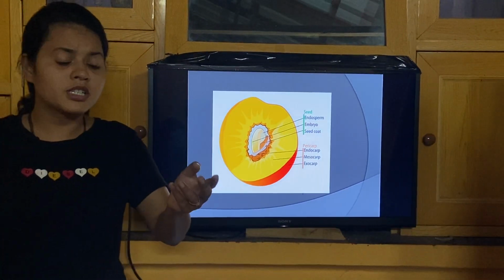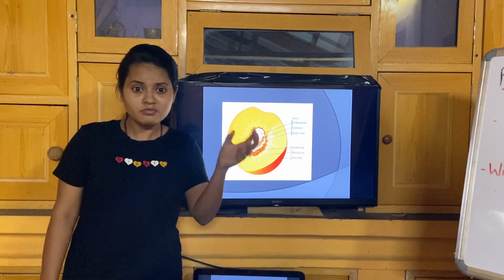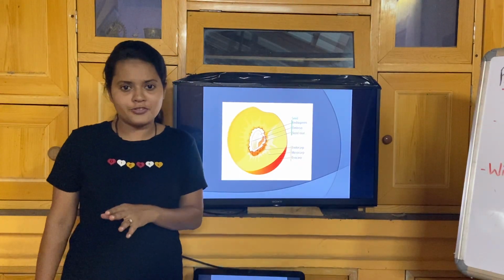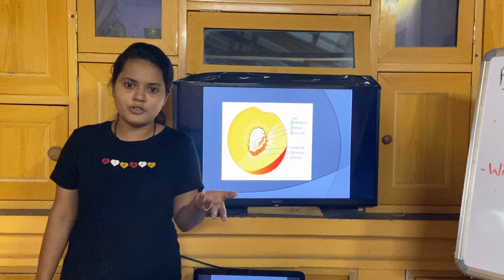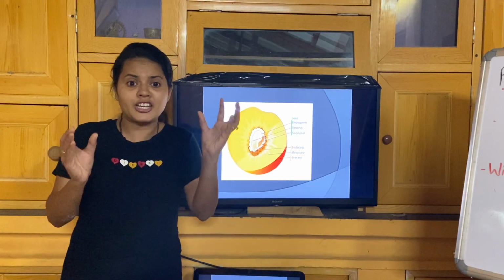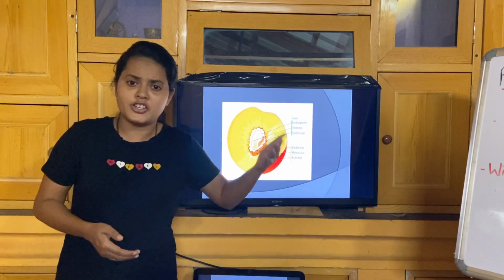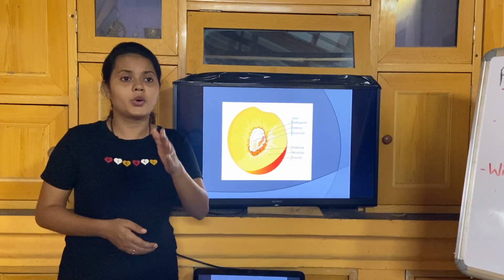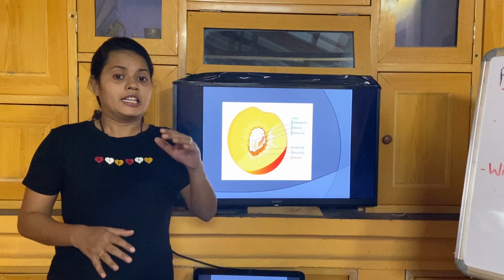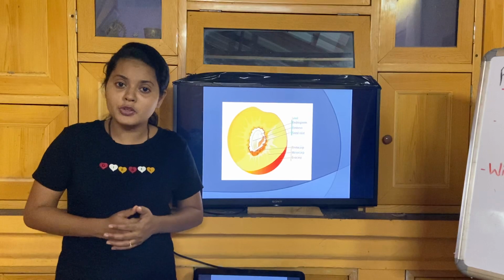Now you know that fruits are classified into two categories: fleshy fruits, very juicy fruits, and dry fruits. Everyone knows the examples of dry fruits, groundnut we can say. Fleshy fruits, mango we can say, papaya we can say, fleshy meaning juicy fruits. Apart from this, there is one more classification of fruit.